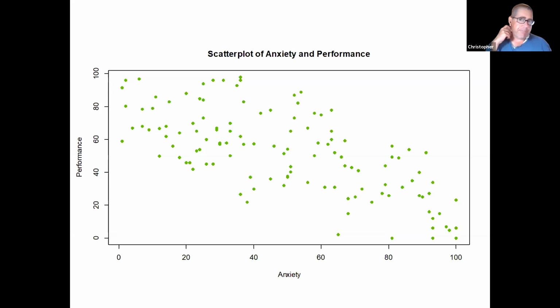Those people who suffer from more test anxiety should quite reasonably be doing worse on the exam, and that's what we're seeing. Now, that doesn't mean that every single person who has low test anxiety does great on the exam. It doesn't mean that every single person who has high test anxiety does really poorly on the exam, but it's the general pattern that we observe. There's a tendency for people who are higher in anxiety to have worse performances.